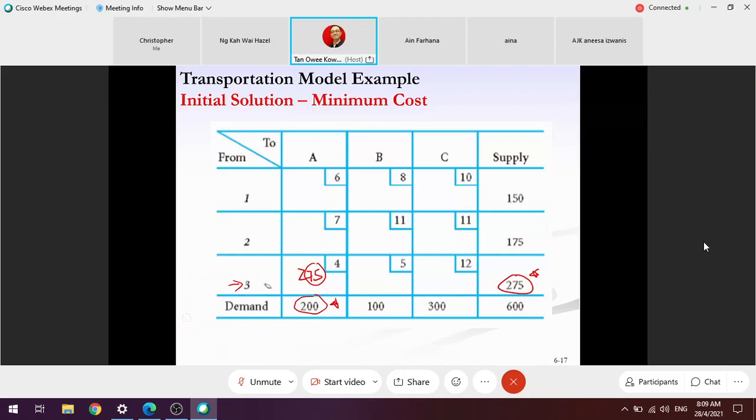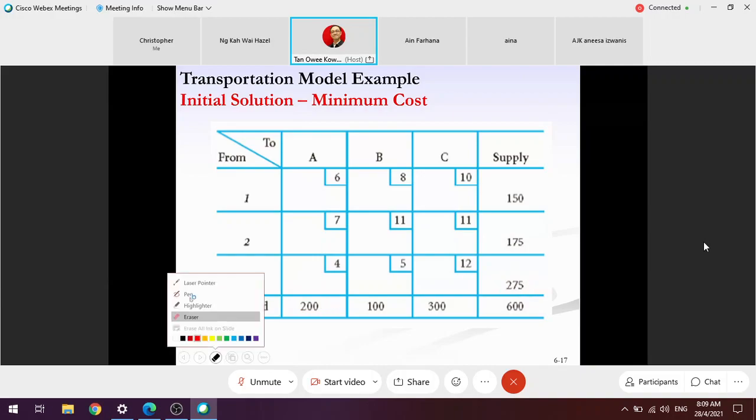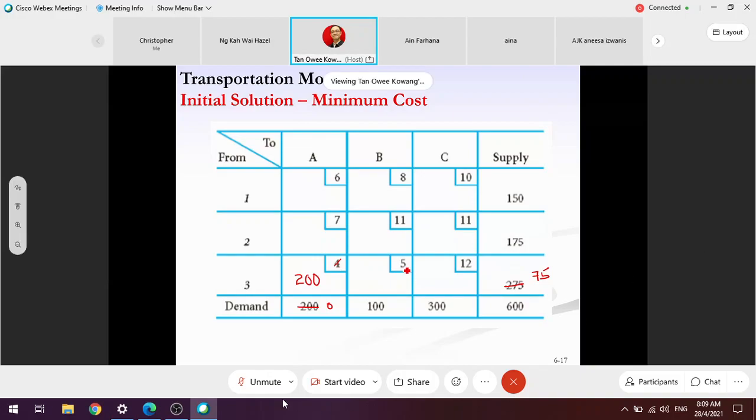Okay, now let's fill in 200. And once you fill in 200, keep it as a habit to revise the demand and also revise the supply quantity, then that becomes 75. So once you're done with that, which cost is the lowest? Ignore the 4, 5, right? Am I right? Good morning everyone. 5. So which number should I put, 75 or 100? Yeah, and then this is done.